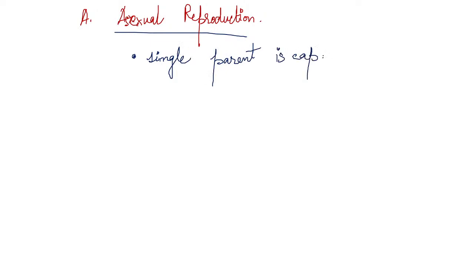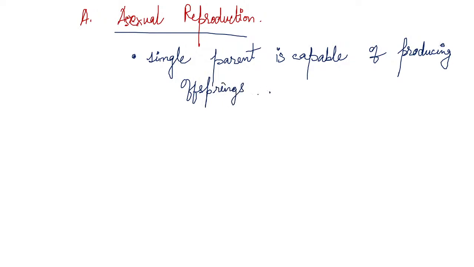of producing offsprings. A single parent is capable of producing offsprings. Okay, so the offsprings are identical to one another because no different parent is present, and also there's nothing different being done.